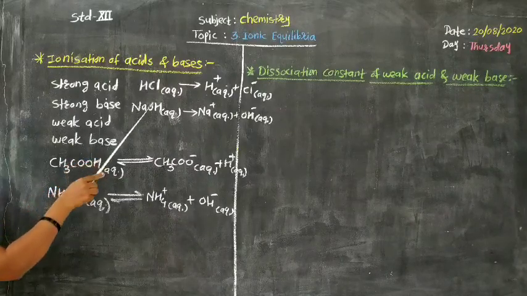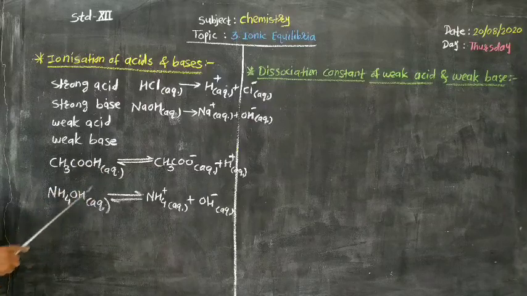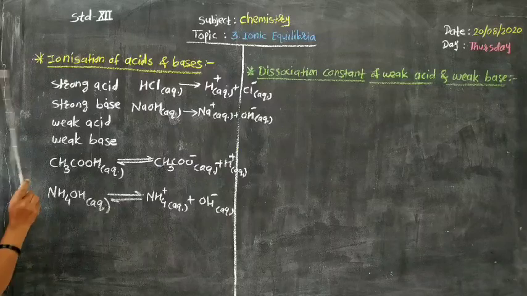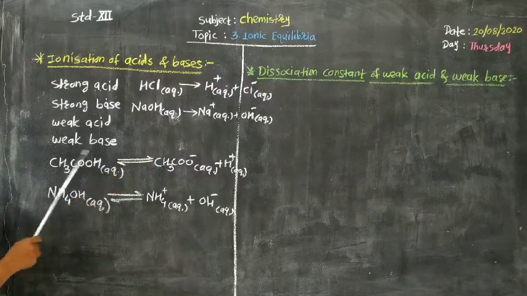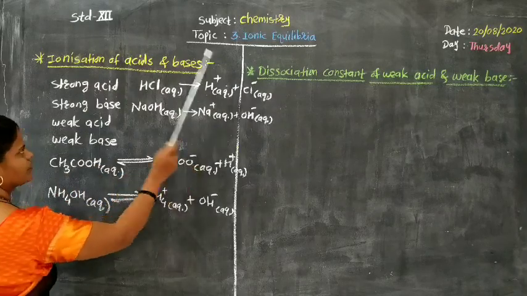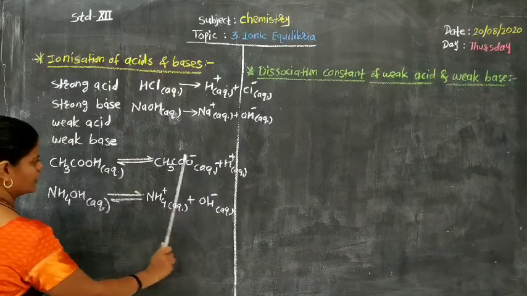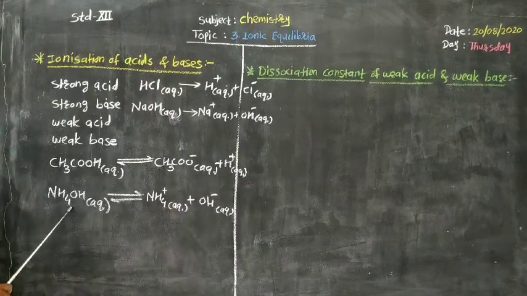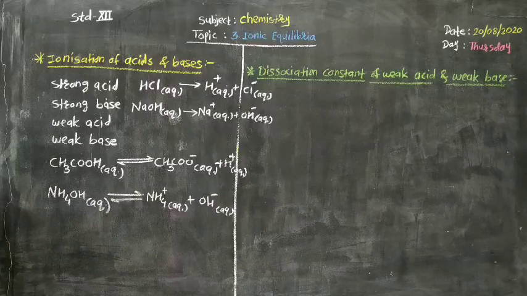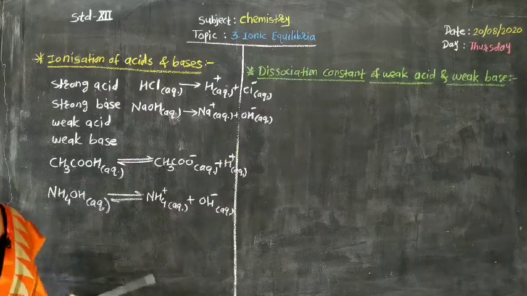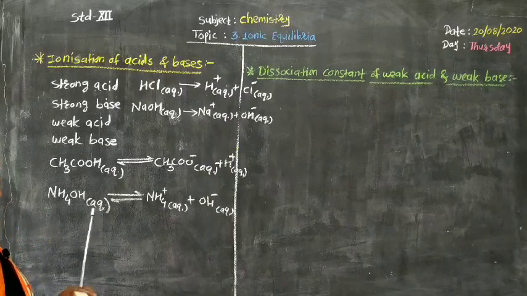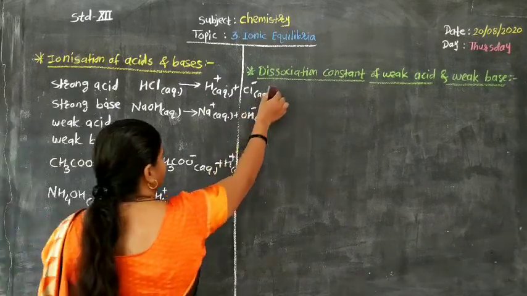The strength of any acid or base is dependent on percentage dissociation of that particular acid or base. If it dissociates completely, it will be strong acid or strong base, and if it dissociates partially, it will be weak acid or weak base. Okay, this is all about the ionization of acids and bases. Now a very important part based on this is dissociation constant of weak acid and weak base.